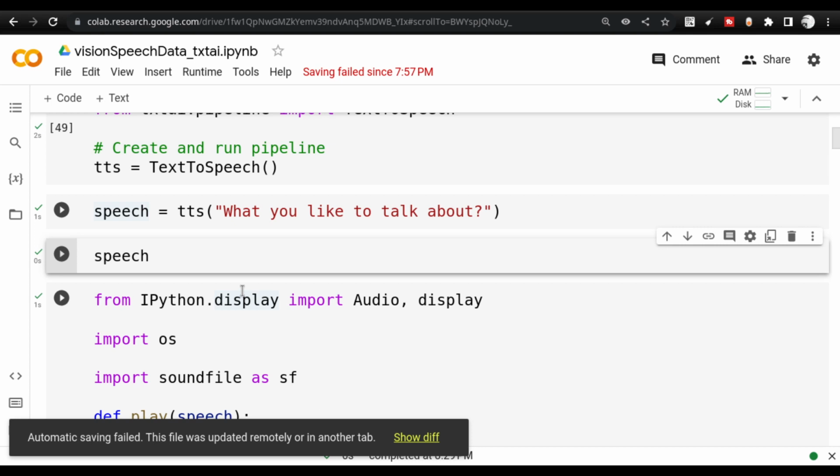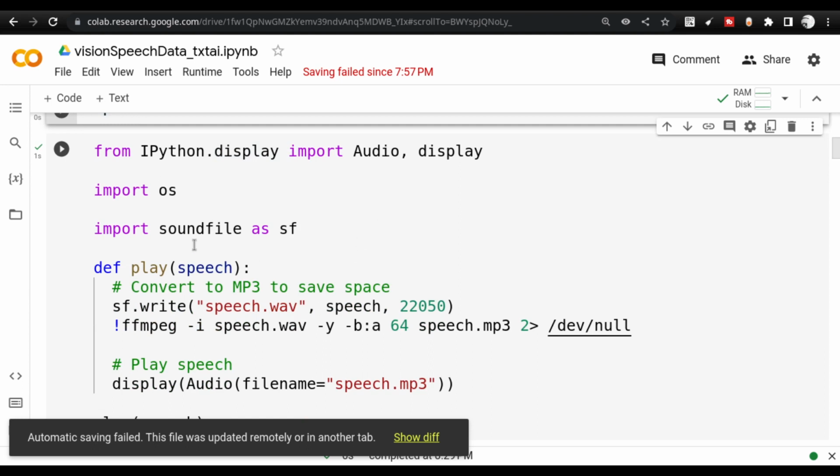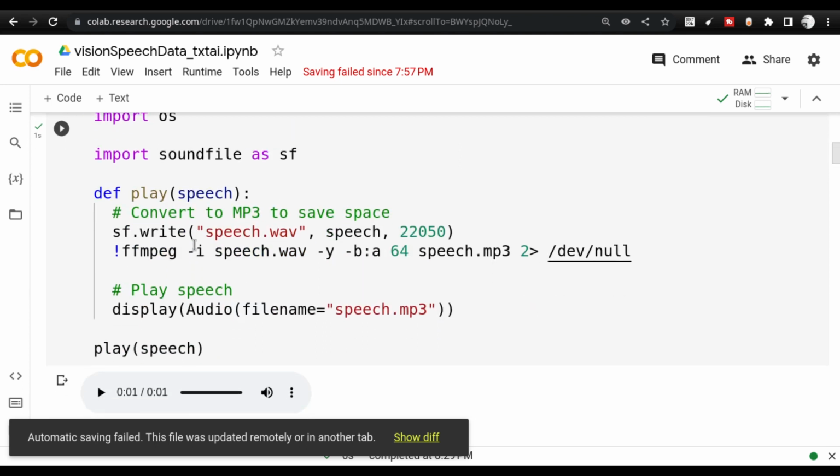Once you get the numbers, the programs like the audio display, the sound file, these libraries work with those numbers and convert those numbers back into audio that we can hear. So there is a process, there is a pre-process and there is a post-processing happening here. We need to understand these things also.